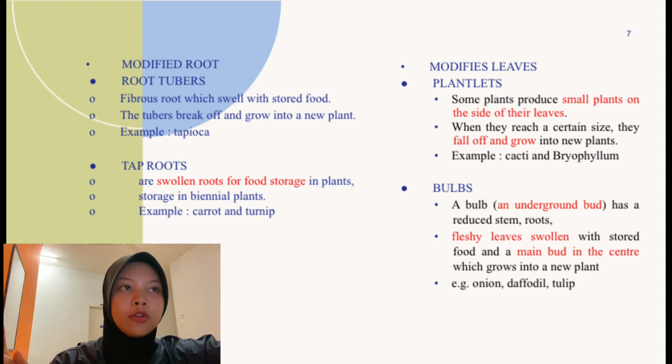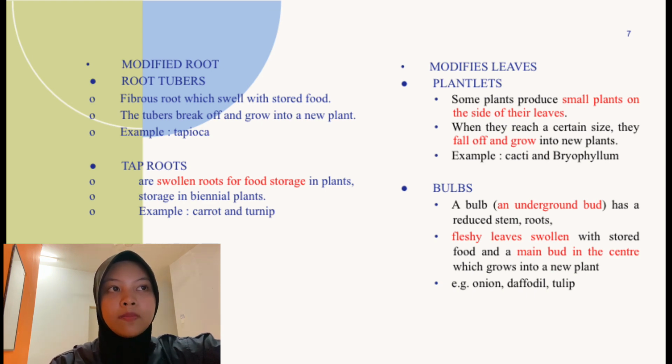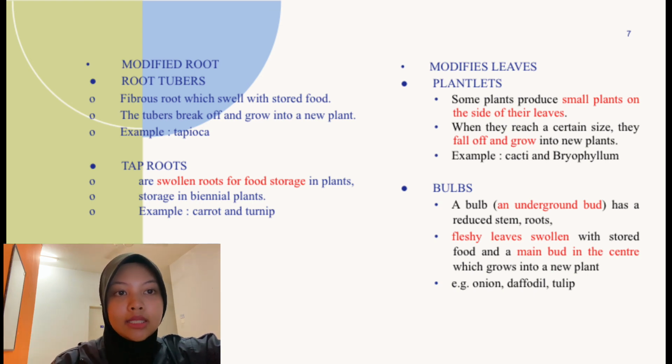And the last one is modified leaves. Plantlets: some plants produce small plants on the side of their leaves. When they reach a certain size, they fall off and grow into new plants, for example cacti and bryophyllum. The last one is bulbs. A bulb, an underground bud, has reduced stems, roots, fleshy leaves swollen with stored food, and a main bud in the center which grows into a new plant, for example onion and tulip.